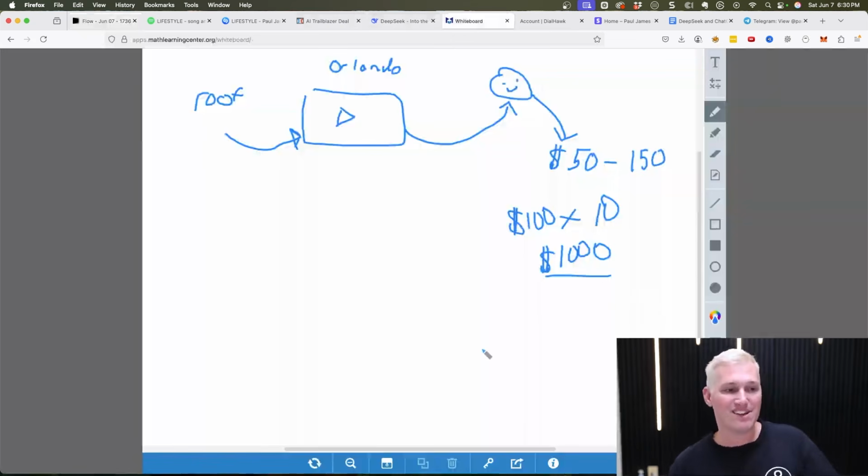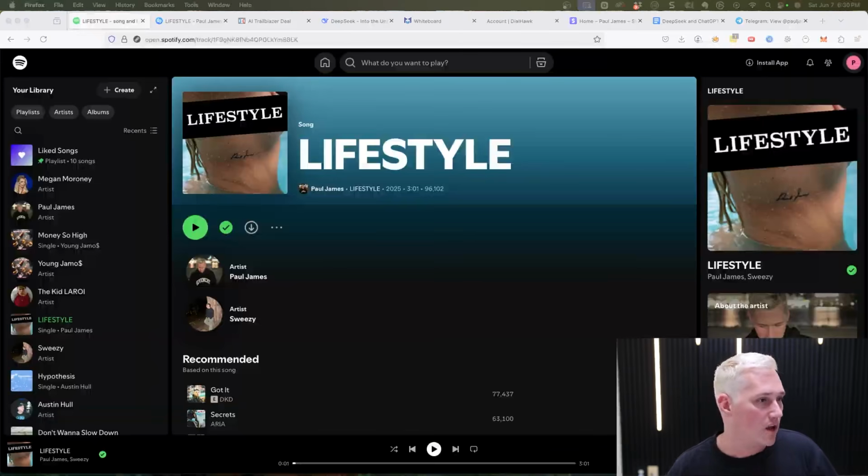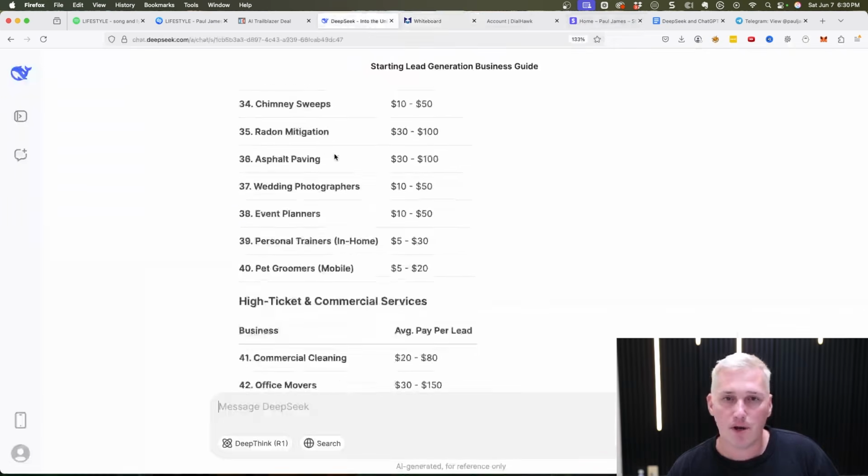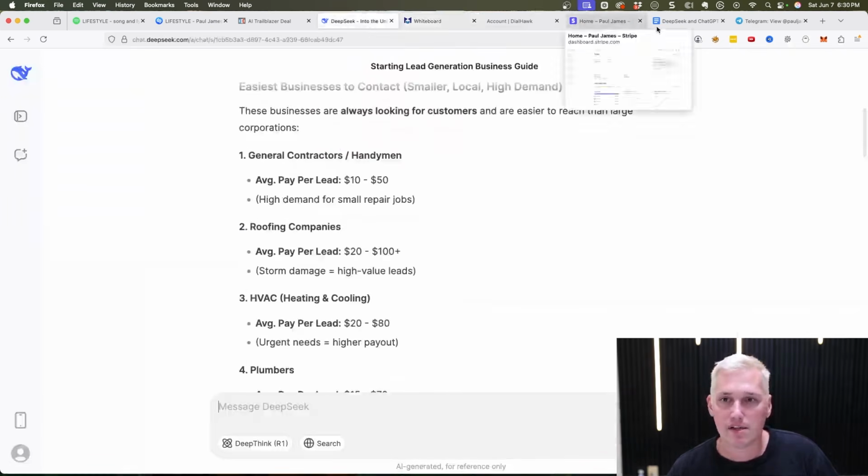Anyways, that's the basic model of the entire thing: we're going and picking out a niche with the prompt in DeepSeek. If we go into DeepSeek and look, it gave us results. That's why you want these prompts.